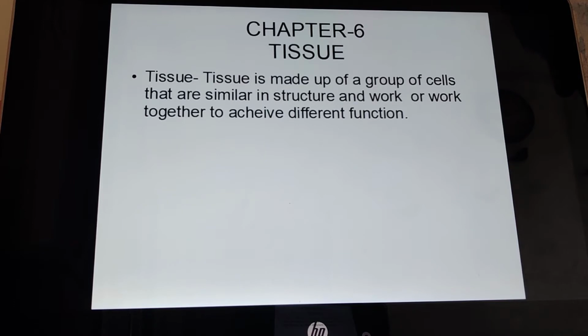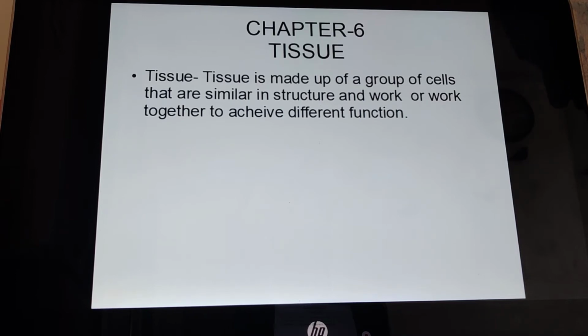Robert Hooke in 1665 observed the honeycomb-like structure through his self-designed microscope, to which he gave a name, the term known as cell. So cell we can define as a structural and functional unit of life.